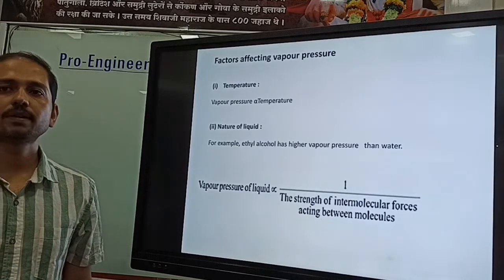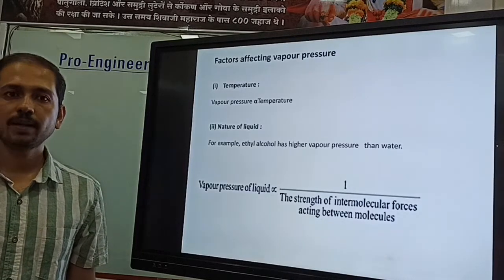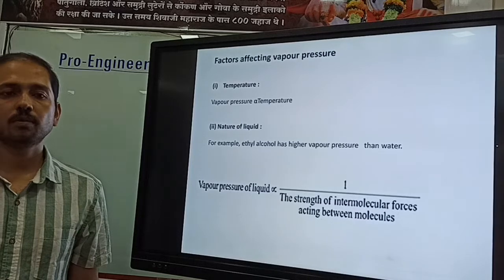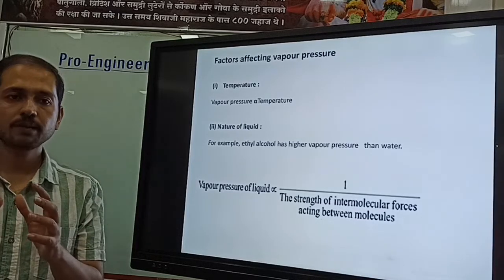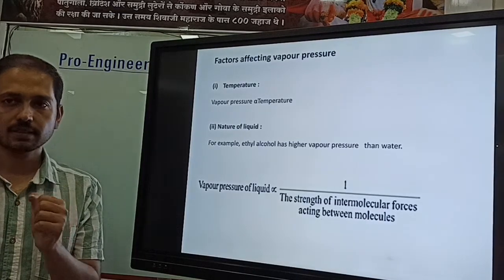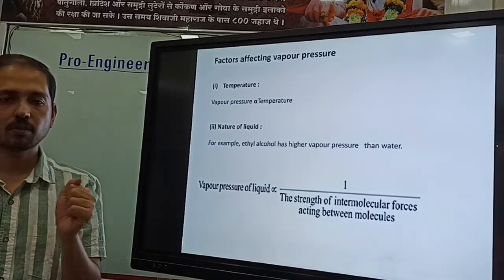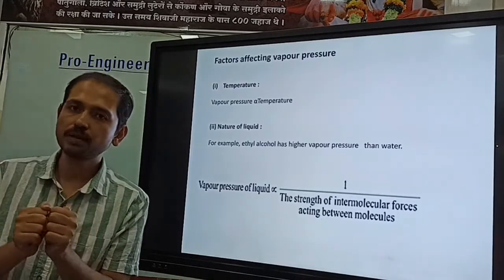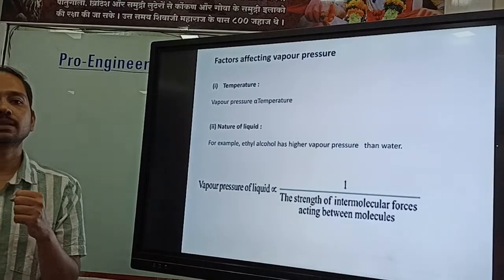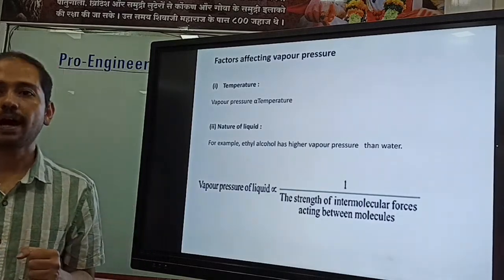That also depends on the boiling point, and the boiling point depends on the molecular interaction. If the molecules have strong interactions, meaning the attraction force between two neighboring molecules is higher, then the boiling point will also be higher.